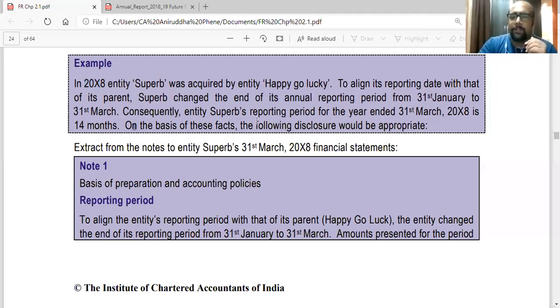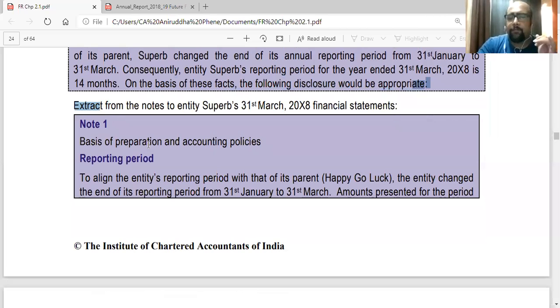On the basis of these facts, the following disclosure would be appropriate. So they will have to disclose in the notes of Superb, this is the extract from the notes to entity Superb's 31st March 2008 financial statements. Note 1, basis of preparation and accounting policies.